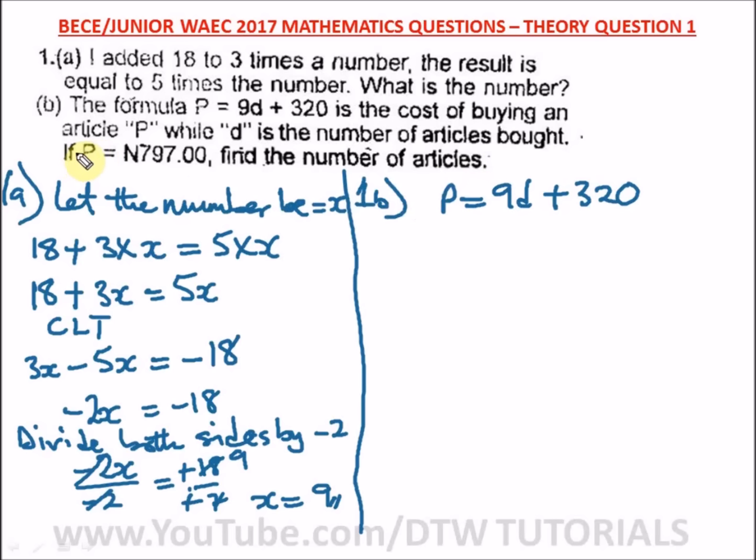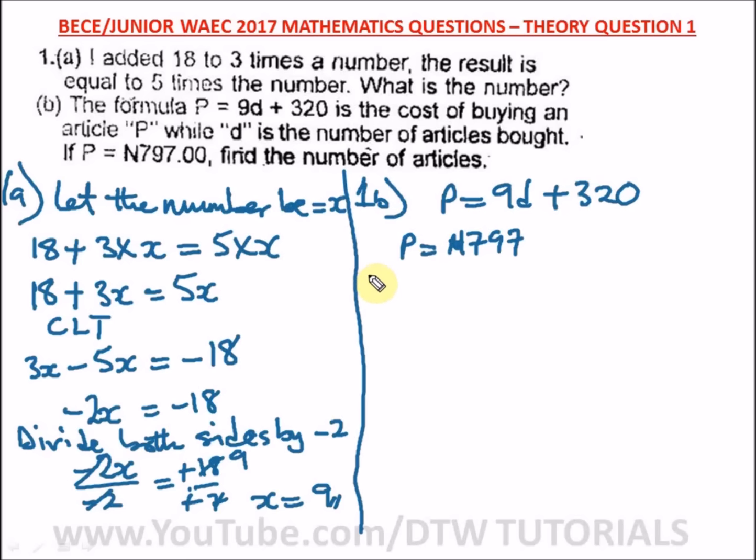We've given the value of P, so we're told to find D, which is the number of articles bought. So from this equation, we're going to find D, and we've been given our value of P as 797 naira.